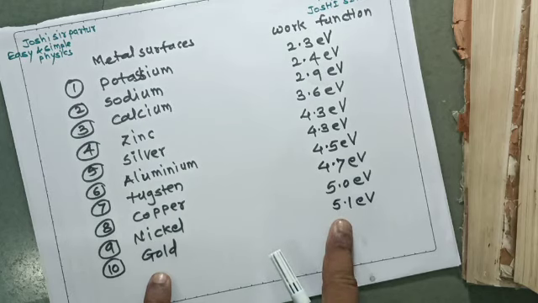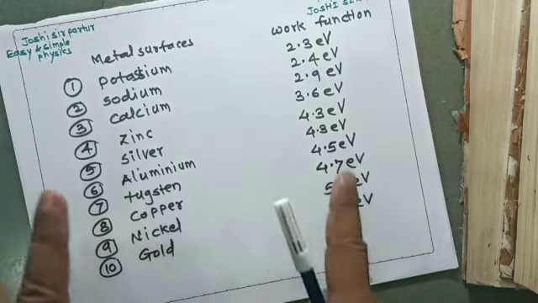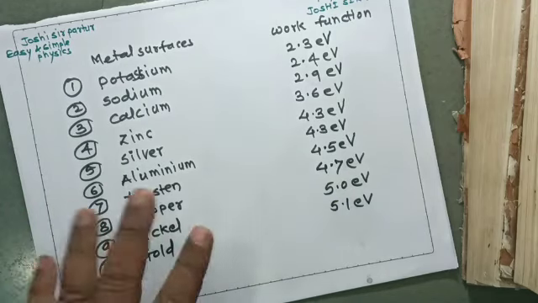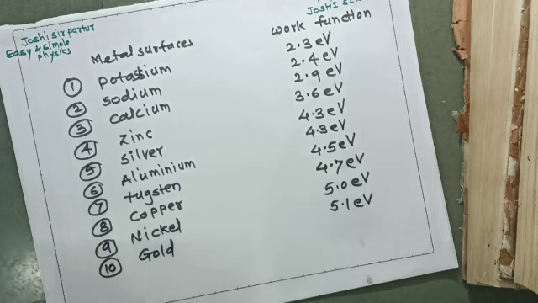The wavelength of such a metal surface is minimum and frequency will be maximum. So we can understand this table, and from this table some numericals can be solved.